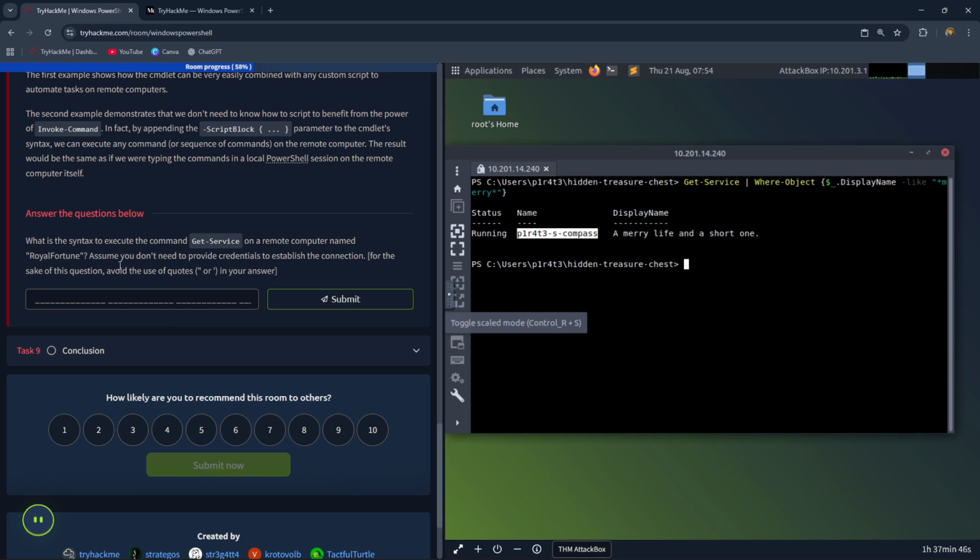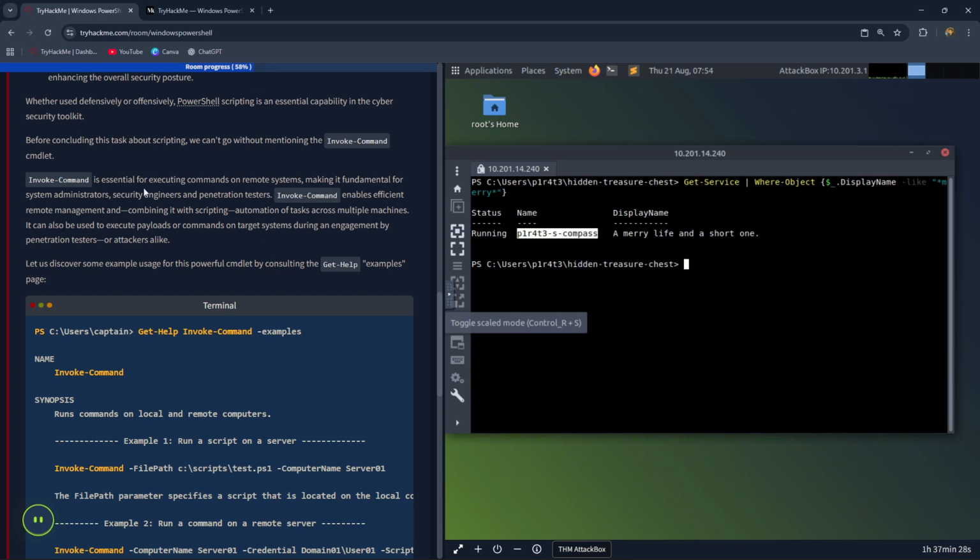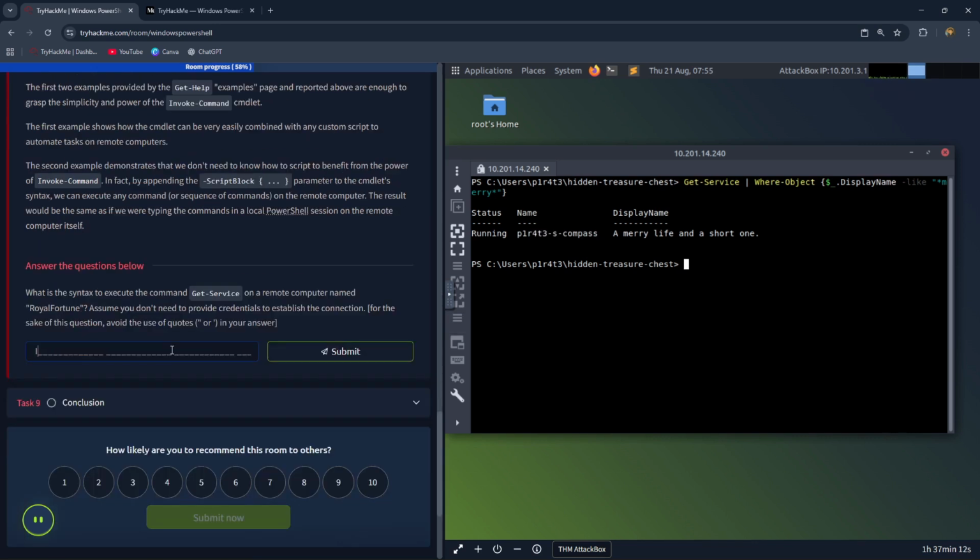The next question is asking, what is the syntax to execute the command Get-Service on a remote computer named Royal Fortune? For this question, we have to use Invoke-Command. It is used for executing commands on remote systems. The command is Invoke-Command -ComputerName RoyalFortune -ScriptBlock { Get-Service }, and let's click on submit.